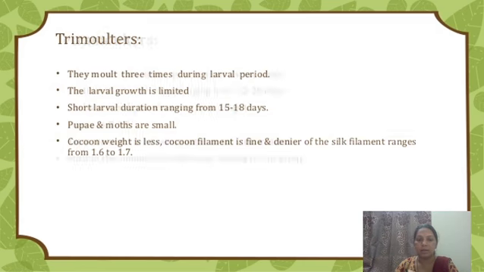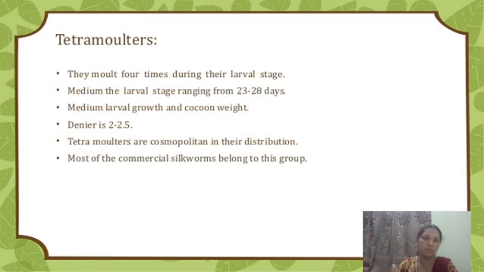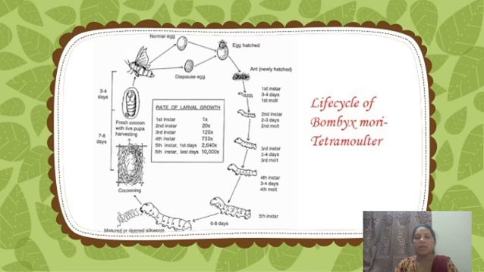Larval growth is limited. Tetramoltus means four molts during the larval stage. Penta means five times. And this is again the life cycle of Bombyx mori, which we already studied in the last video.